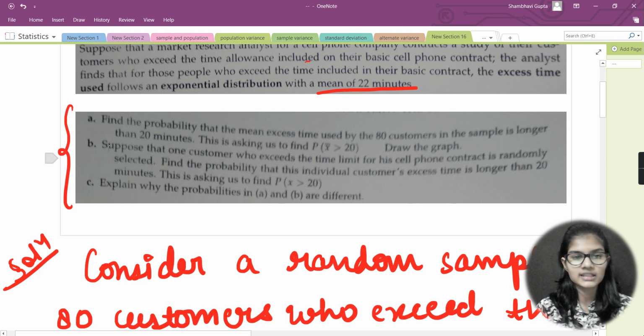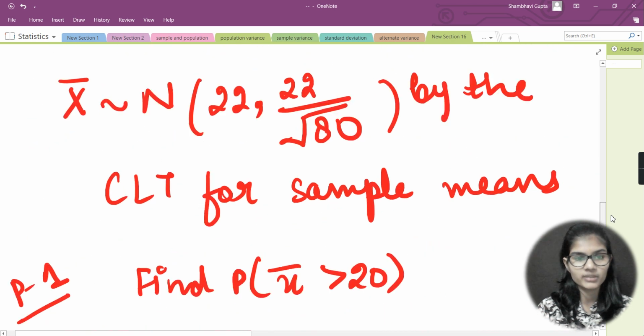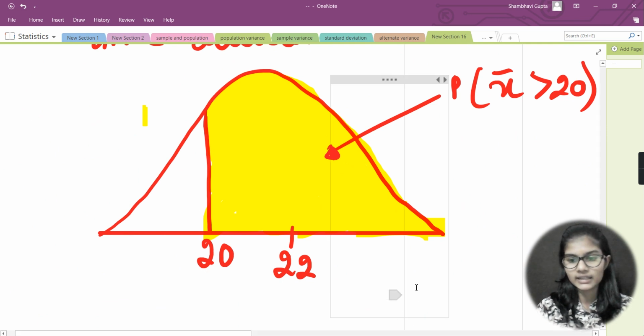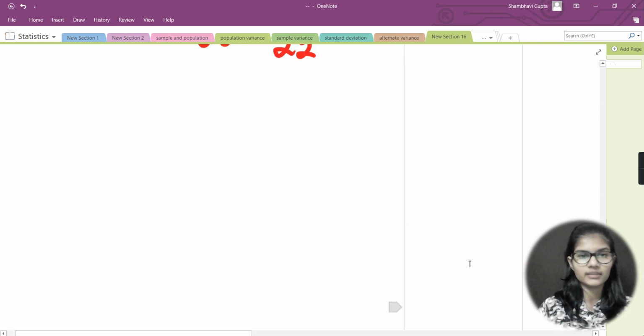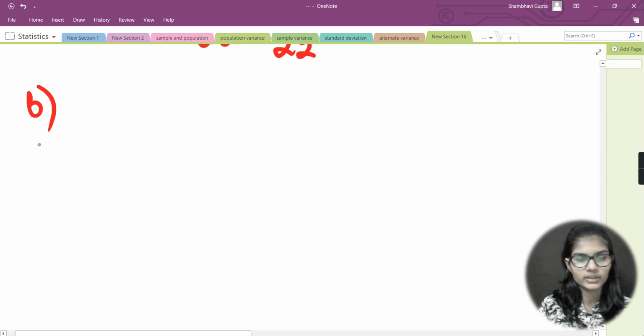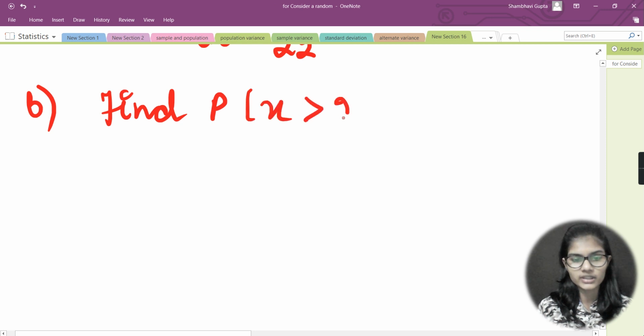Now what part B says: suppose that one customer who exceeds the time limit for his cell phone contract is randomly selected. Find the probability that this individual customer's access time is longer than 20 minutes. This is basically asking you to find the probability that x is greater than 20. So this is the second part, B, of this question. Let me go down here and start the B part. Here I would write number B. It is asking me to find the probability that x is greater than 20.